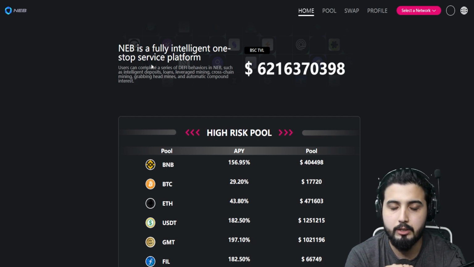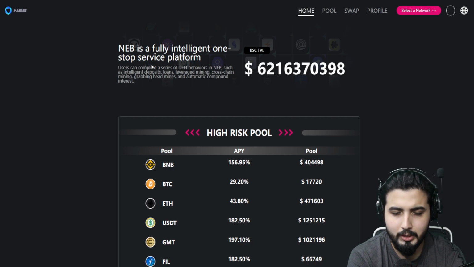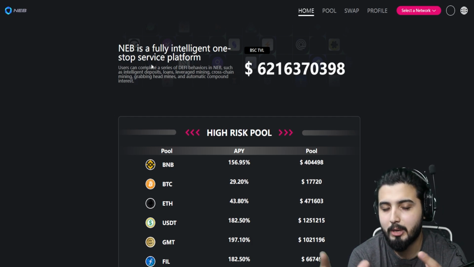And I think you guys are going to like this a lot, because I am in a particular DeFi protocol where there's no option for automatic compounding, and it's just a pain to do it almost every single day.